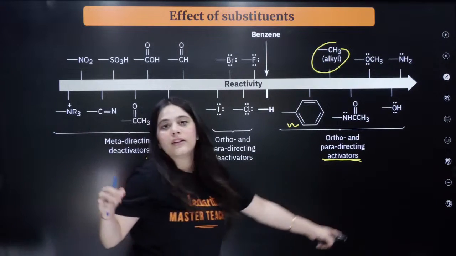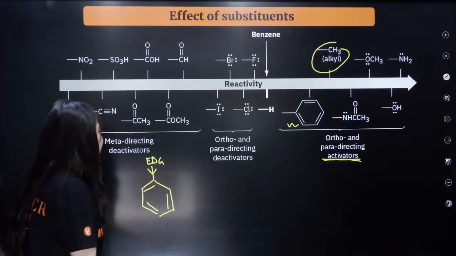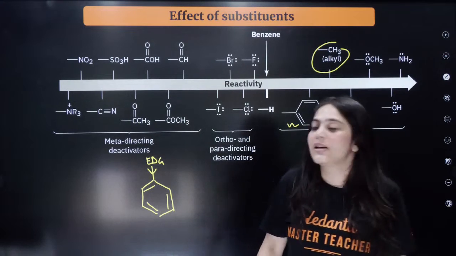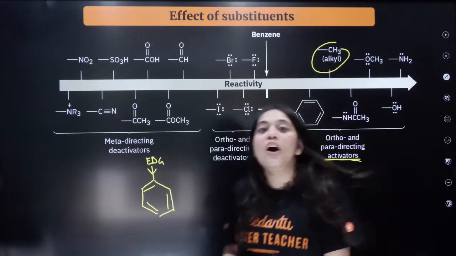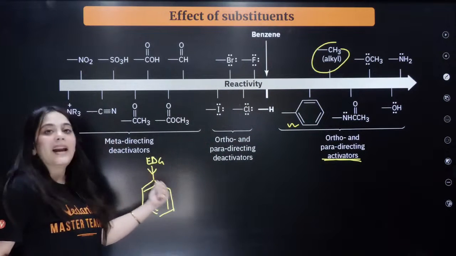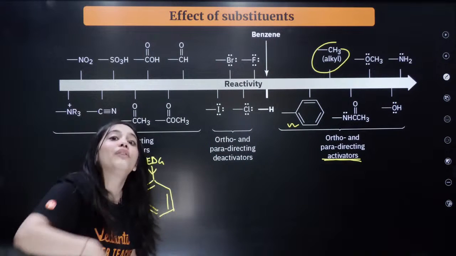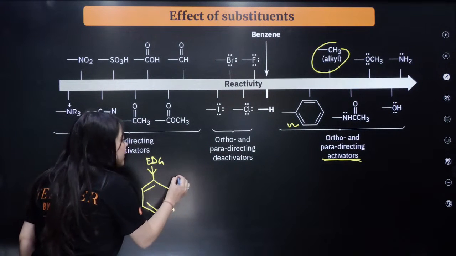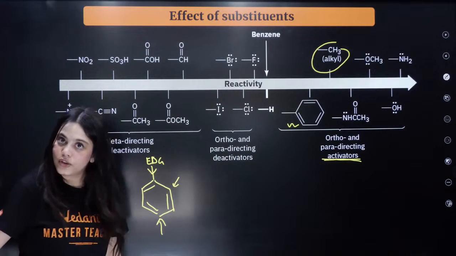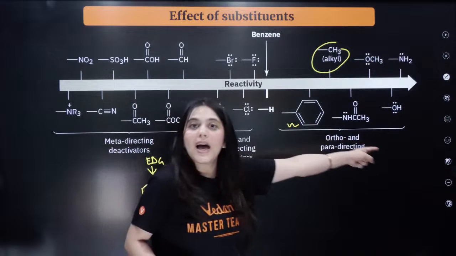These are all your activators, which increase the electron density in the ring, and all of them are ortho and para directors. Meaning what? If any of these groups are attached to the ring, then the next incoming electrophile will attack either on the ortho or on the para position. Understood? Either on the ortho or the para position if these groups are present.